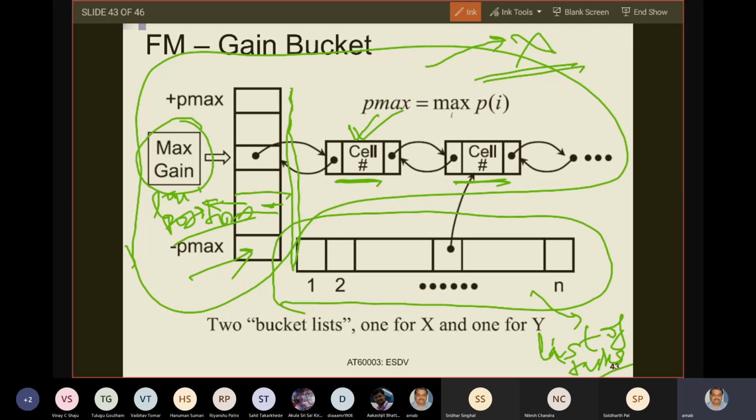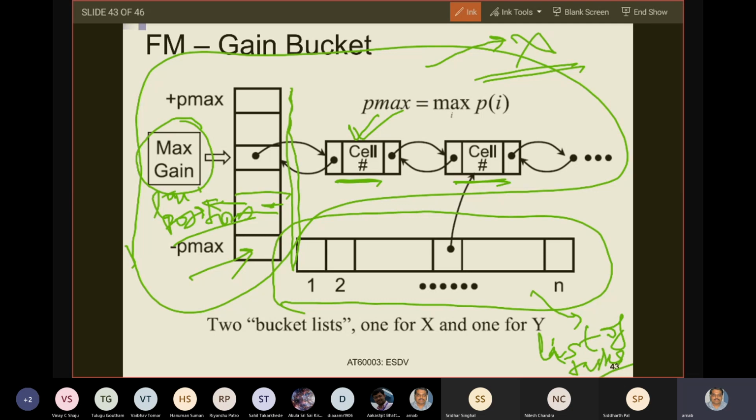So what will you do? You will compare the max gain of partition X and the max gain of partition Y, and then you will do the exchange. Sorry, not exchange. I'm very bad at speaking. The point is not exchange, it's movement. You compare the maximum gain task of partition X and the maximum gain task of partition Y. Whichever is bigger, you move to the other side. Have you understood? You move to the other side.